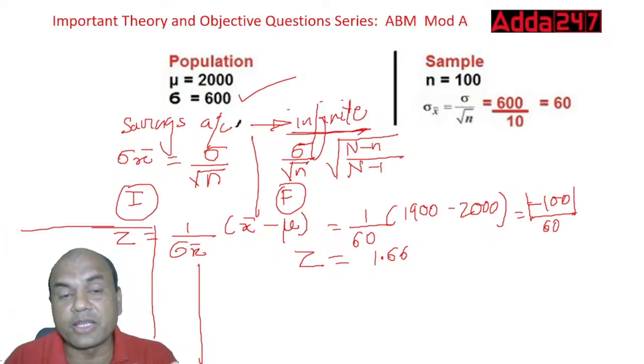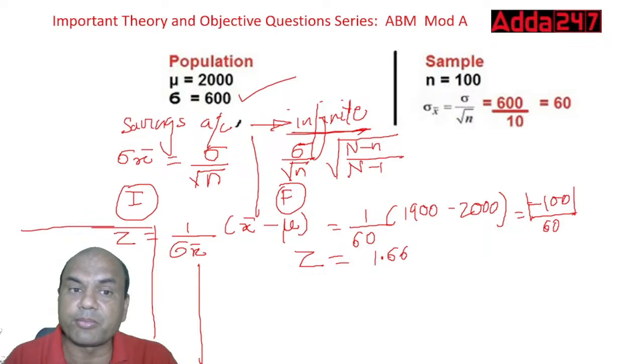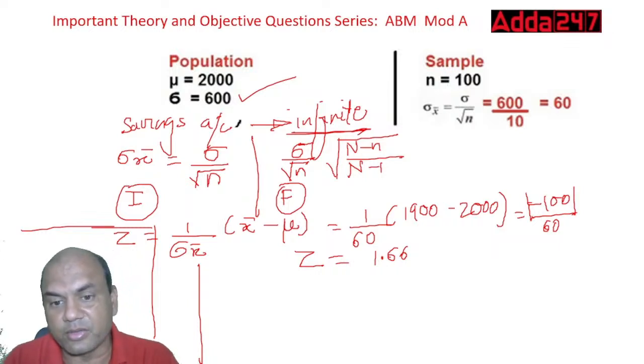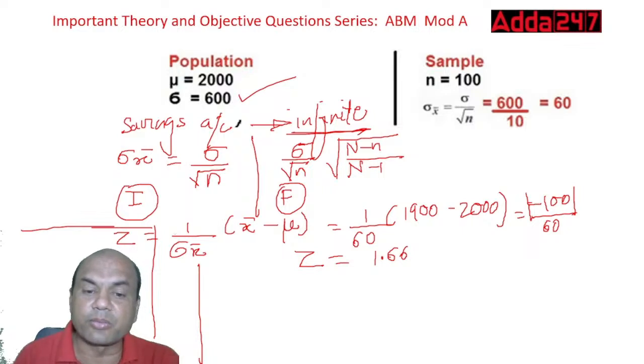Everyone, I'll explain this numerical two times, because many of the students are asking me to repeat it. I'm seeing in the comment section. I'll explain it again, don't worry. Okay. So Z equals 1.66.